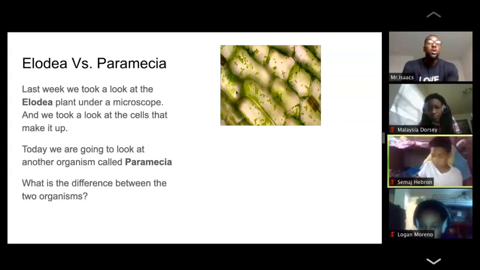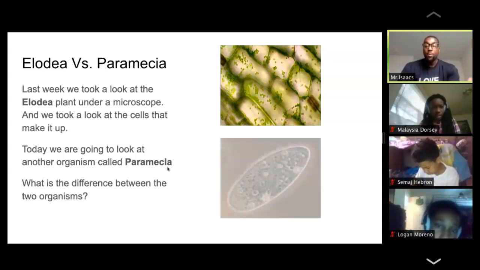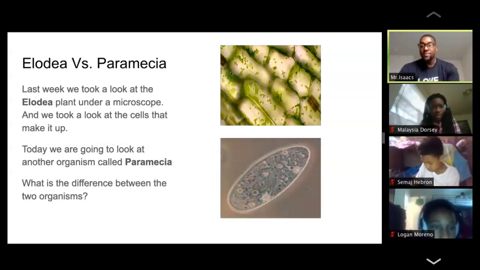Thank you. So last week, we took a look at the Elodea plant, right? Under a microscope, we took a look at the cells that it was made of, right? Today, we're going to take a look at another organism. This organism is called Promisia, all right? So can I have this in the chat? Looking at the two different organisms, can you type in the chat to me, what is the difference between the two organisms?